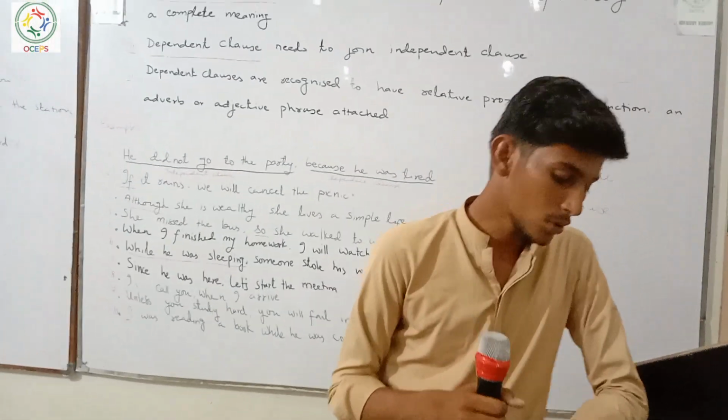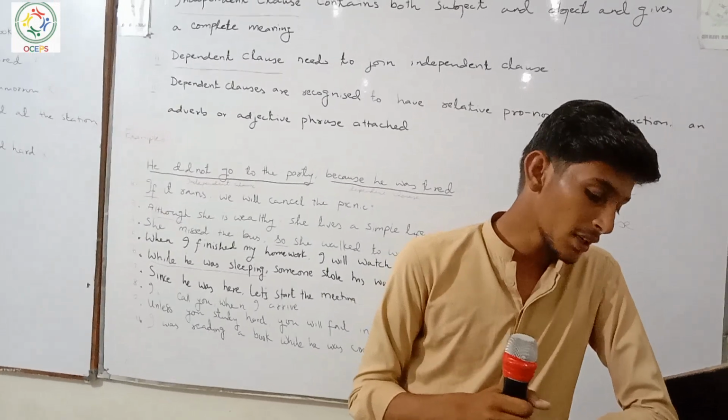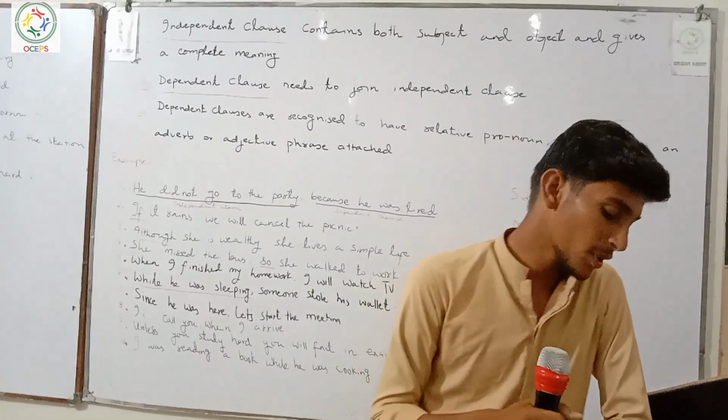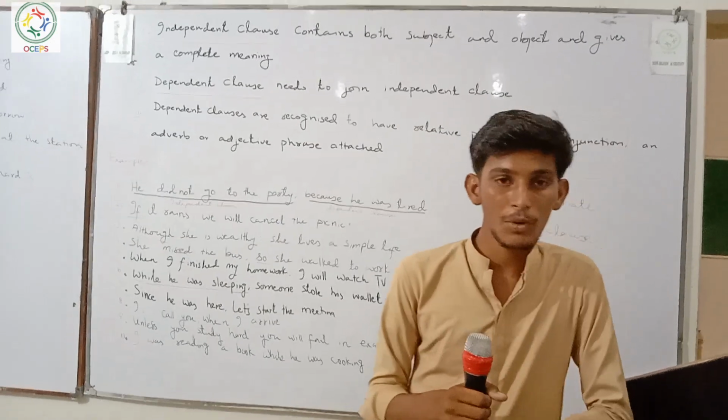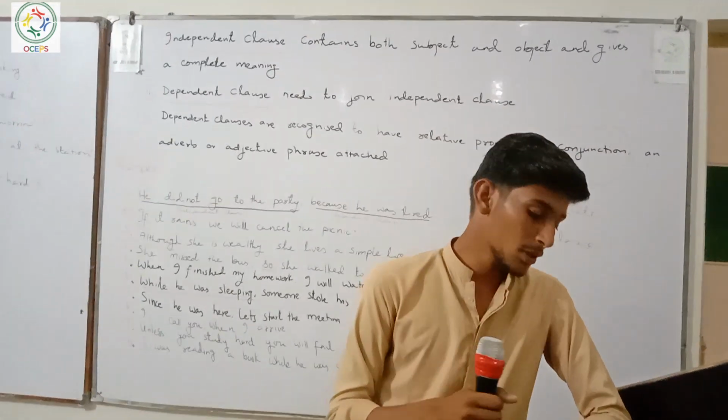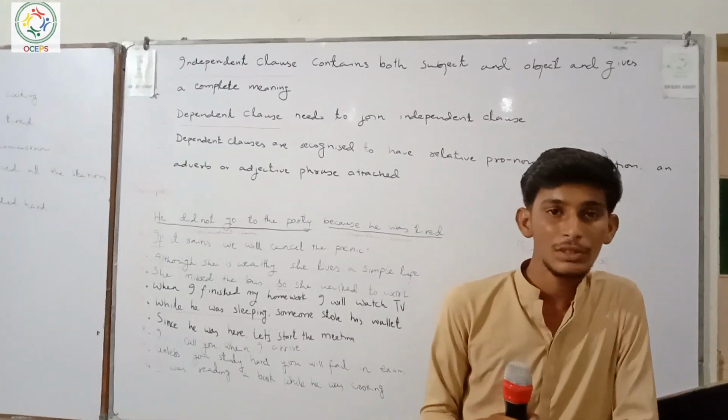So the fourth sentence is an example: they went to the movies after they finished dinner. So first, "they went to the movies" is an independent clause, and "after they finished dinner" is a dependent clause.